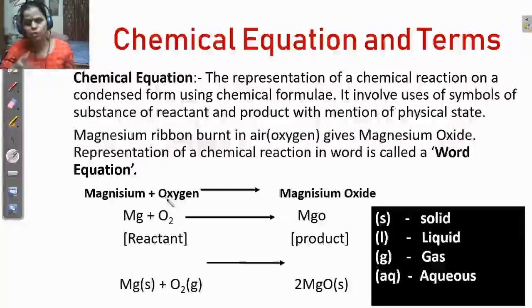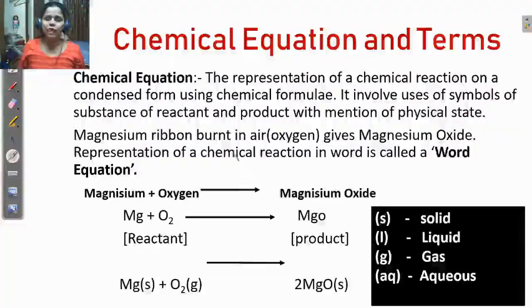The newly formed substance is called the product. Is it clear?